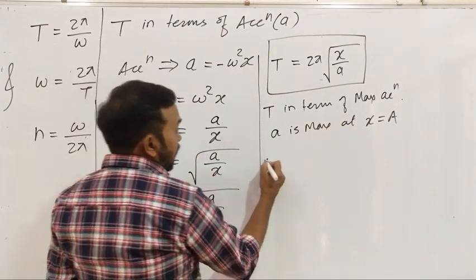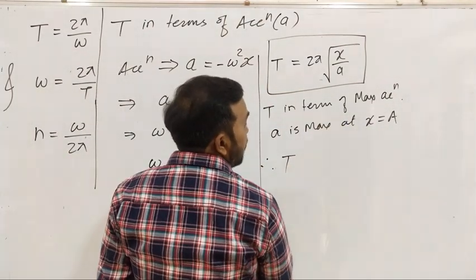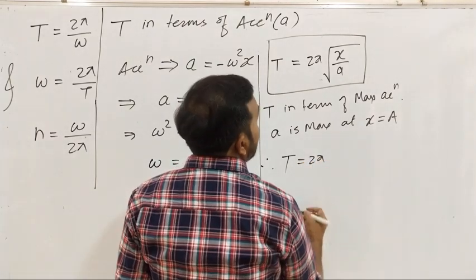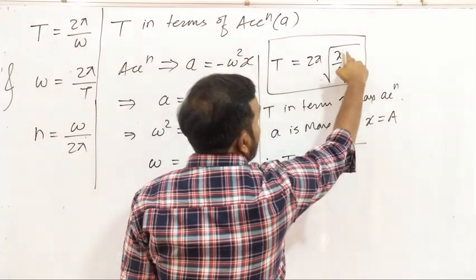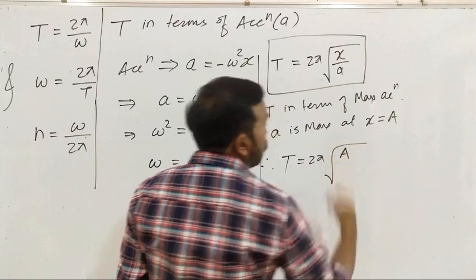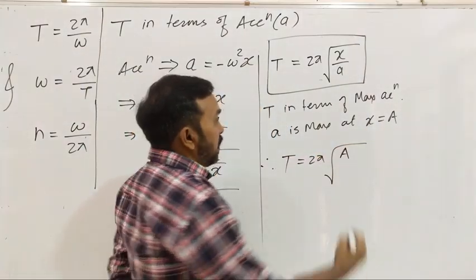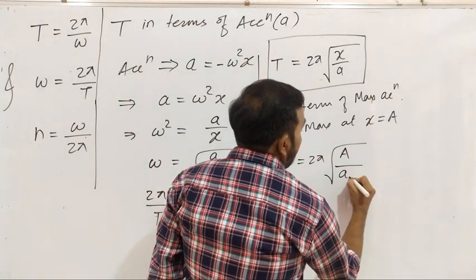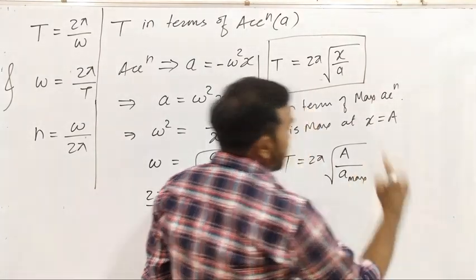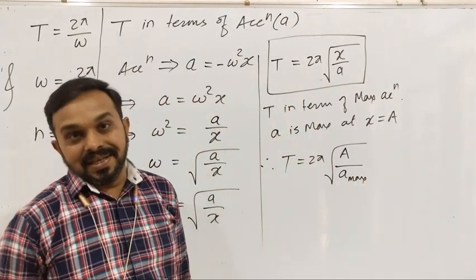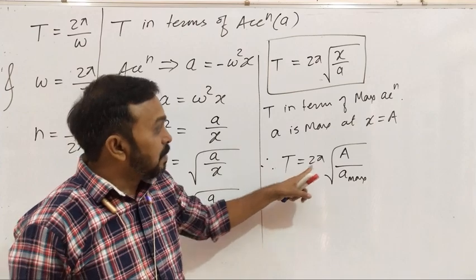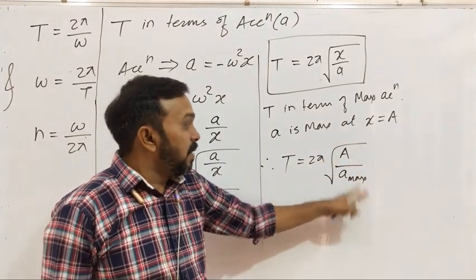So you can write the formula also as T is equal to 2 pi under root of x, which is the amplitude now because x equal to A, divided by a max. So a max indicates the maximum acceleration, right? So time period T can be written as 2 pi under root of A by a max.